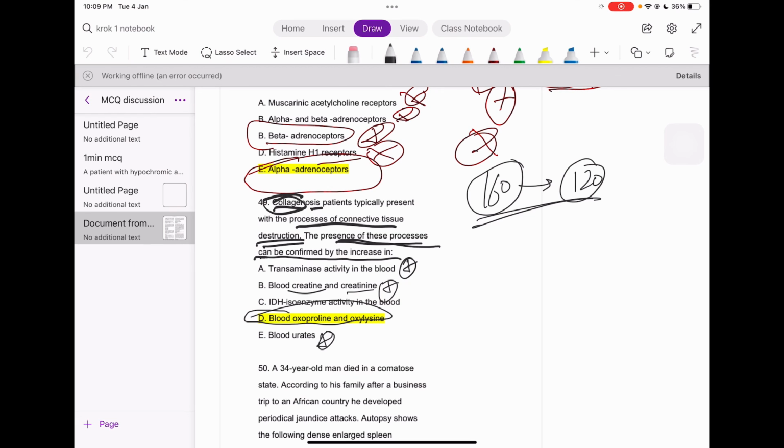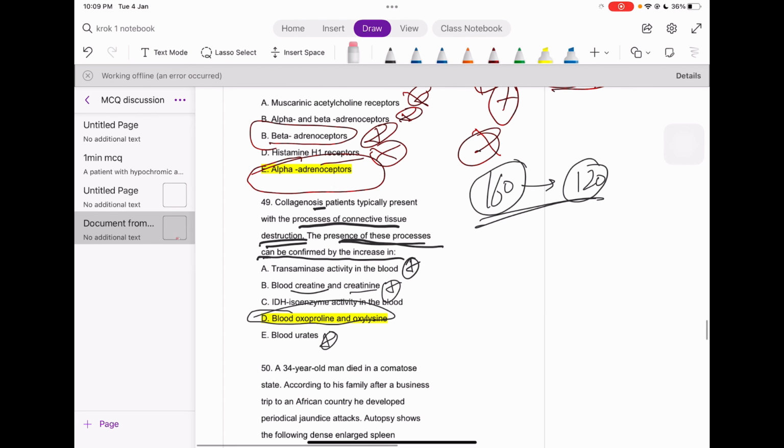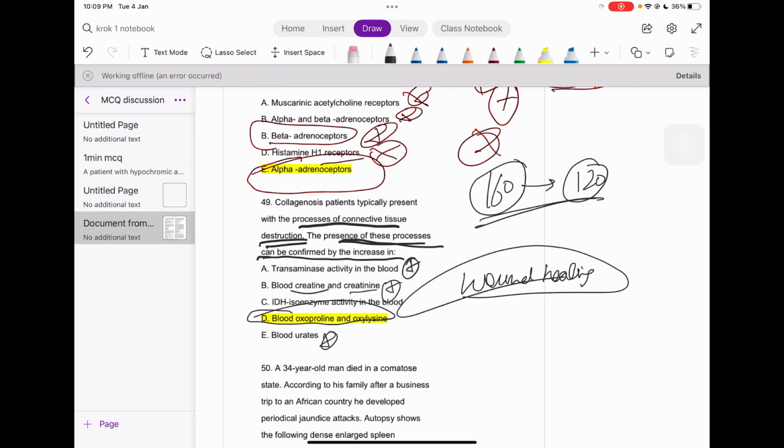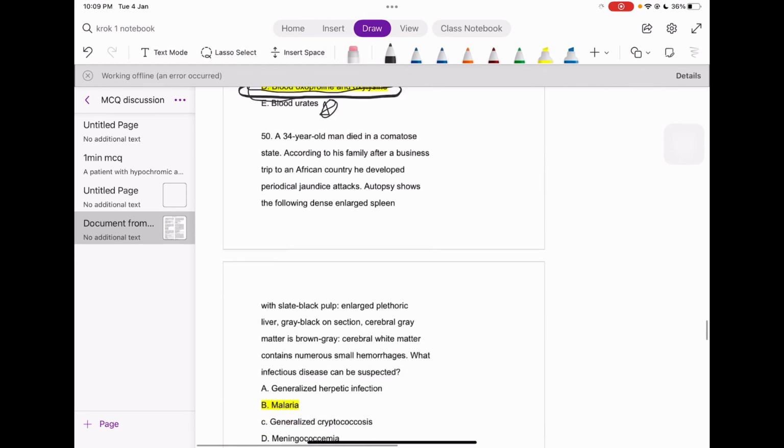Again, collagen is typical for what? Wound healing, right? That is the important point for me. Wound healing. So transaminase activity of blood, creatine, LDH isoenzyme? Only and only this seems logical. None of the other options seems even logical, right? So finally we are on the last question for today.